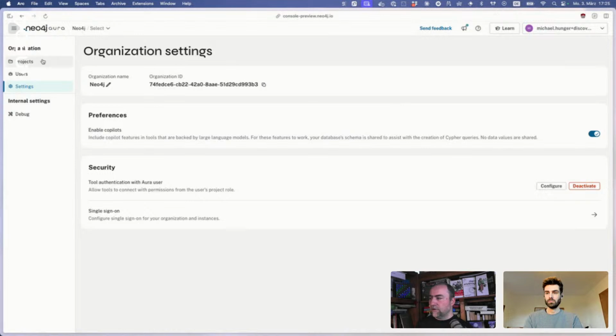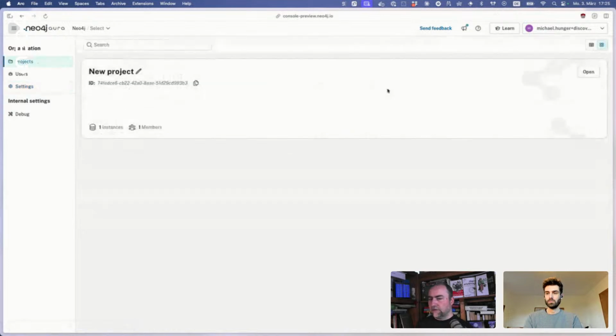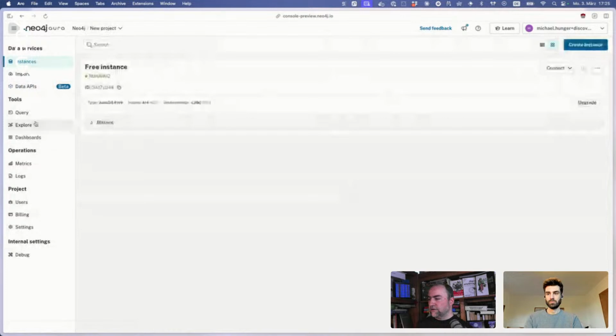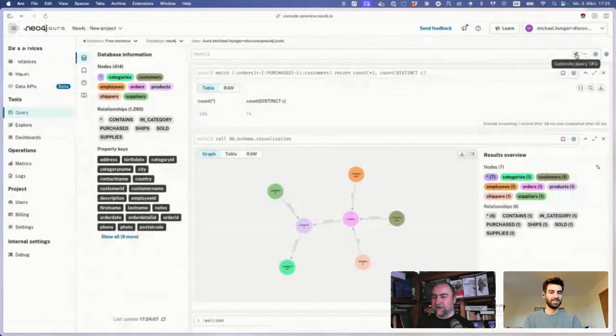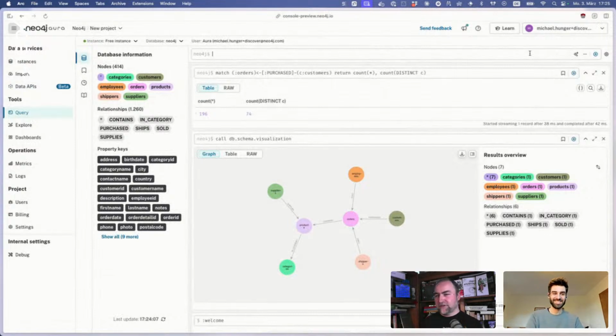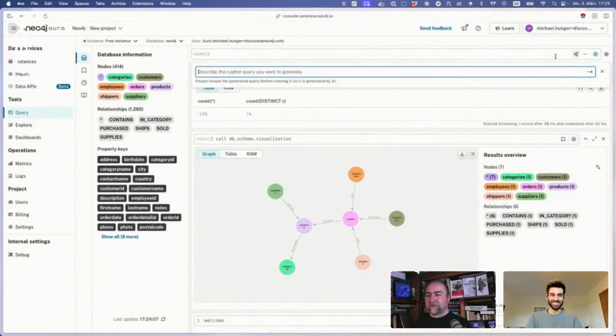We can now use our Copilot here inside of Query. You see the sparkles here, which is a clear sign for AI magic, in air quotes, which is actually just next token prediction. What we can now say is, what are chai products in the database?